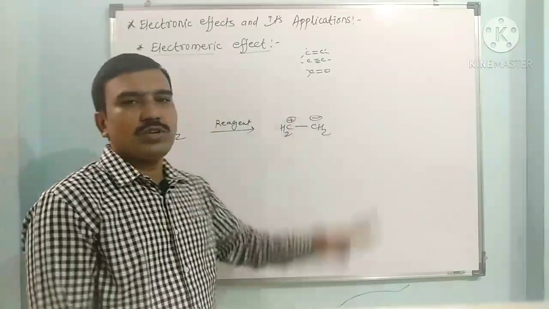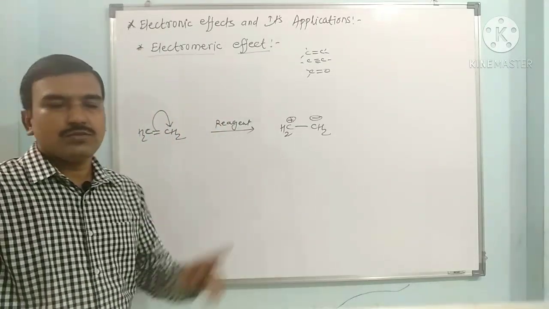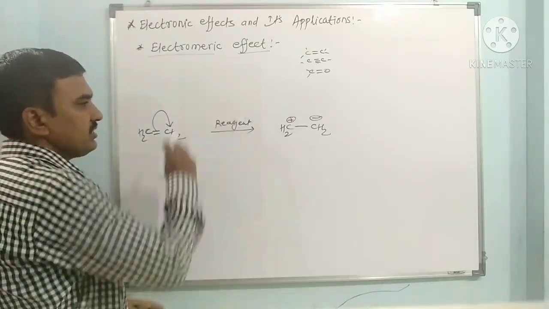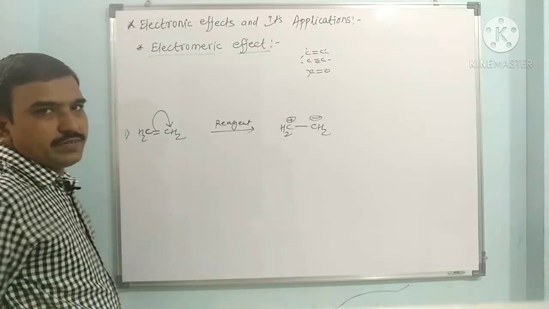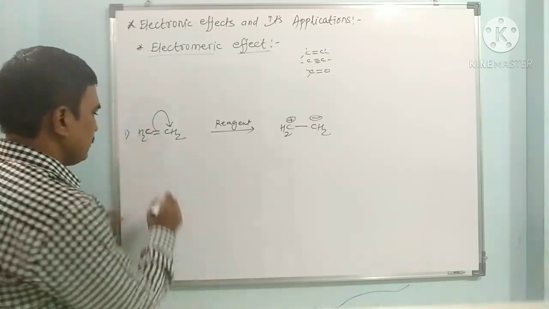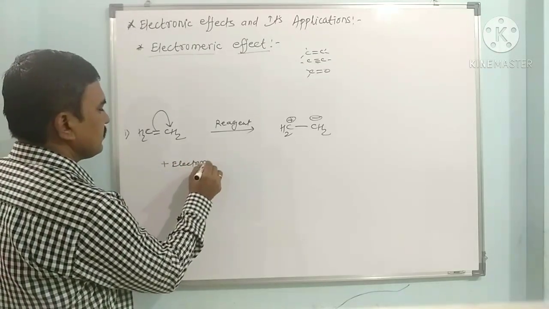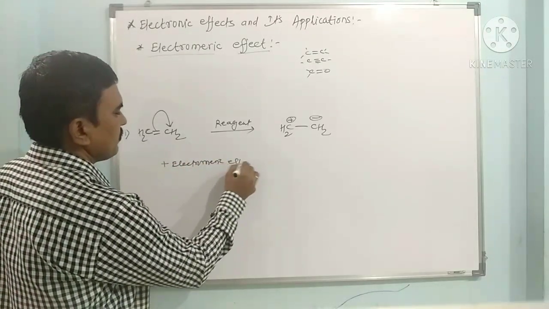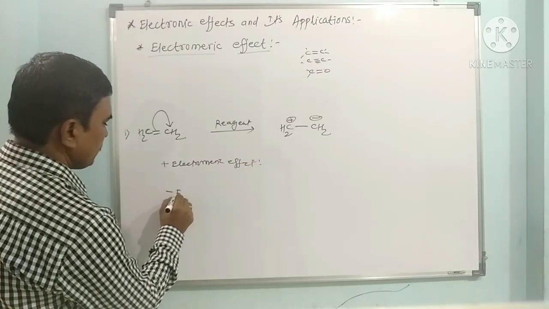So this is the polarization of the pi electron pair present between the two carbons, in the presence of the reagent. When we remove the reagent, we get back the original ethylene. The electromeric effect is classified into two types: plus electromeric effect and minus electromeric effect.